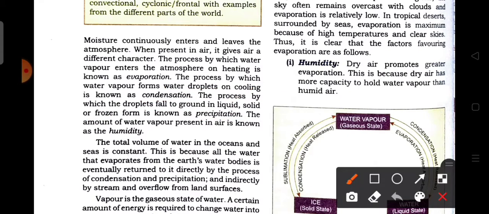Now the main point is humidity. What do you mean by humidity? The amount of water vapor present in the air is known as humidity. That is, the amount of water vapor that the same mass of air contains at the same temperature is called humidity.